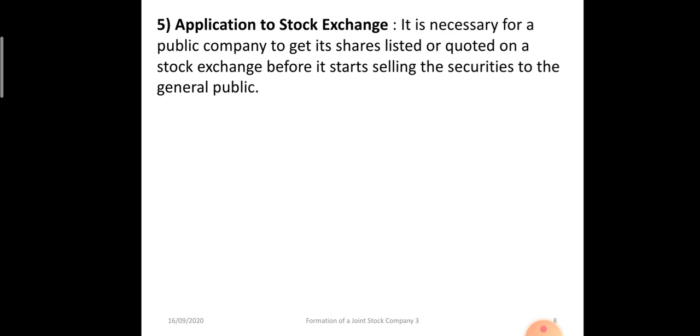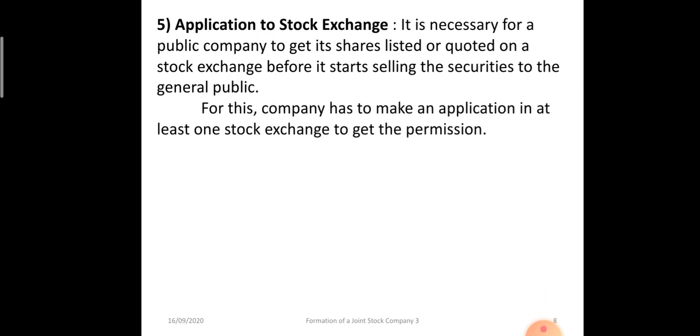Then application to stock exchange. Once the minimum subscription is received, application is sent to the stock exchange to list the shares so that they can be easily traded, bought and sold. So at least one stock exchange must be approached. And once the application is accepted, the company can go ahead with the allotment of shares.